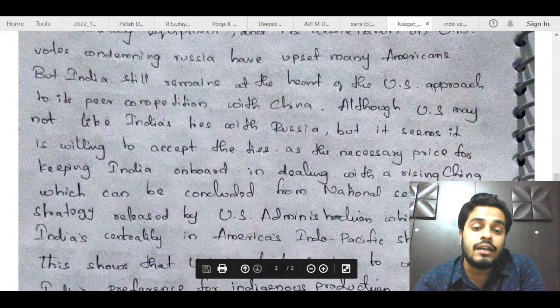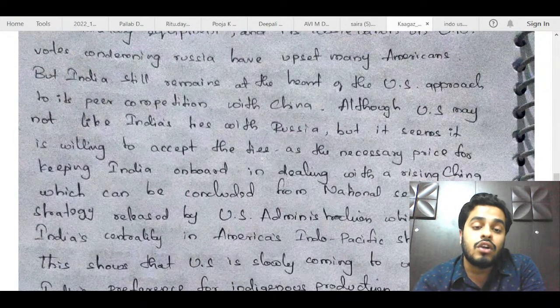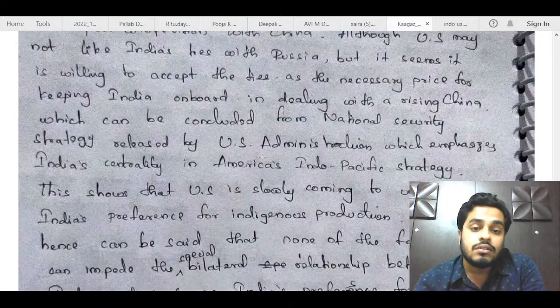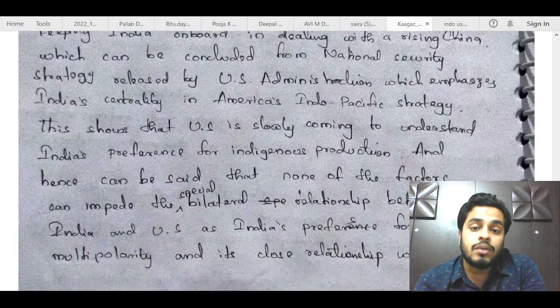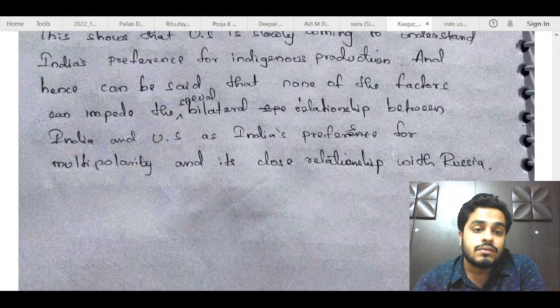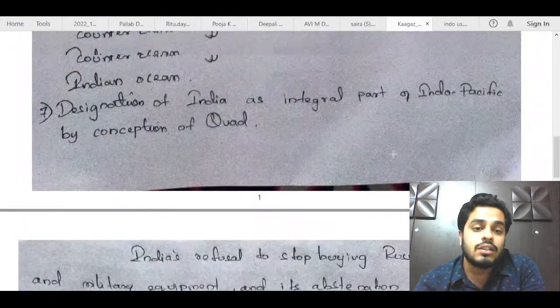Also, there is no underlining and all, so the examiner will not bother to read all of these things. If you just try to mention one or two points in point-wise format, that will be more presentable and visible to the examiner. So you can do that. Next, it is all about India, America's Indo-Pacific strategy, indigenous production. So she has concluded the answer here itself.